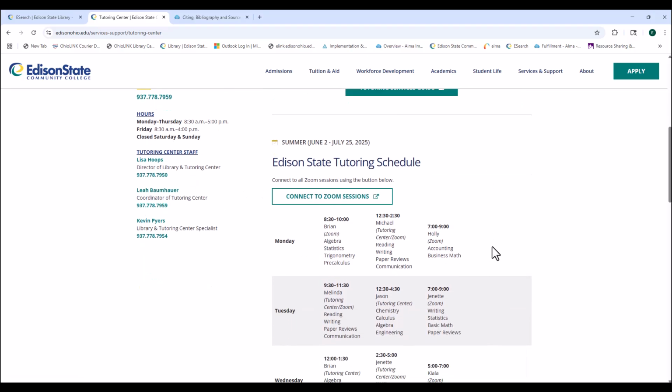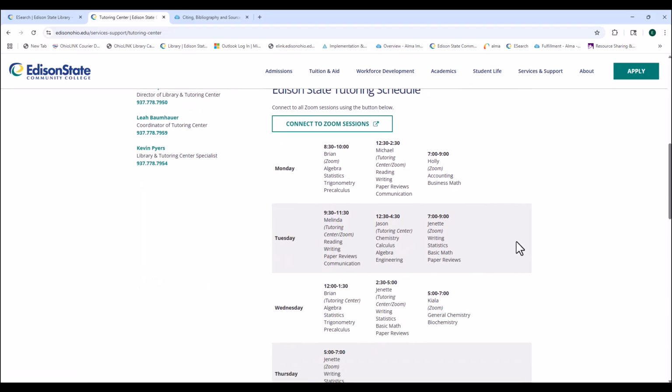And also down here is the schedule of what's happening. For example, today is Tuesday, and on Tuesday from 9:30 to 11:30, Melinda is in doing reading, writing, paper reviews, and communication. Jason is also in from 12:30 to 4:30 doing chemistry, calculus, algebra, engineering. So you just have to go through these. They are in the tutoring center.